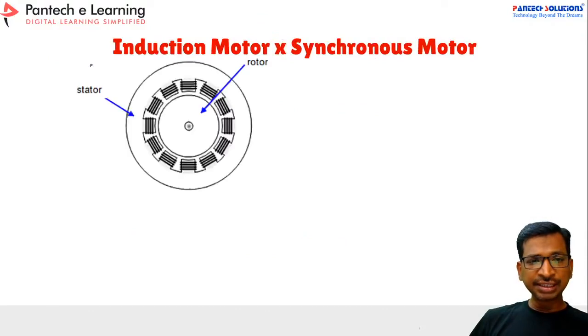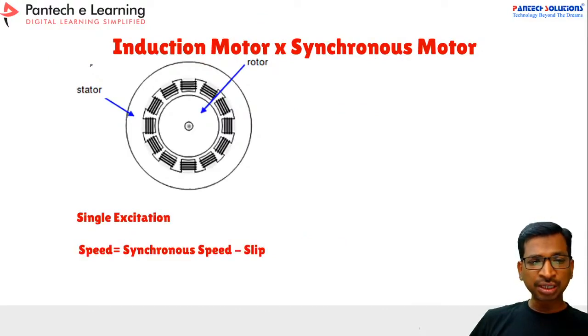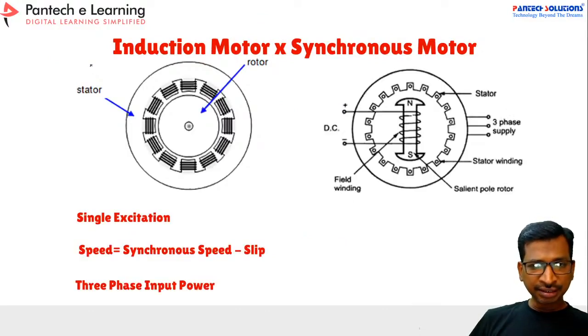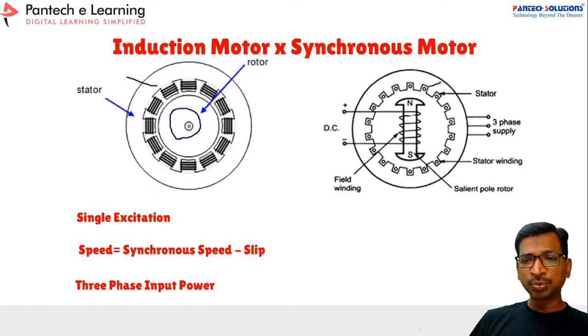And now let us understand the induction motor as well as the synchronous motor. In the induction motor, the stator will have a coil and the rotor will be an iron conducting bar. So there is no magnet, whereas in the synchronous motor, not a permanent magnet synchronous motor, just a synchronous motor.